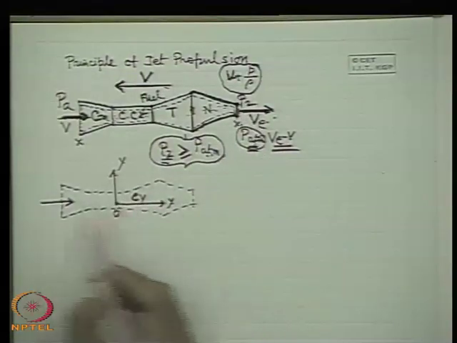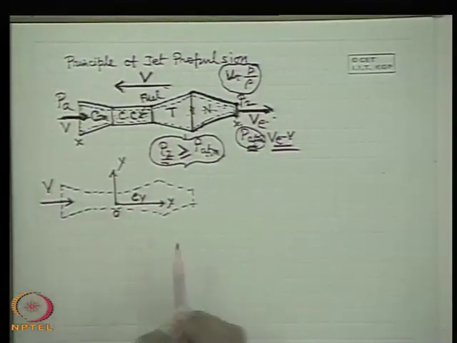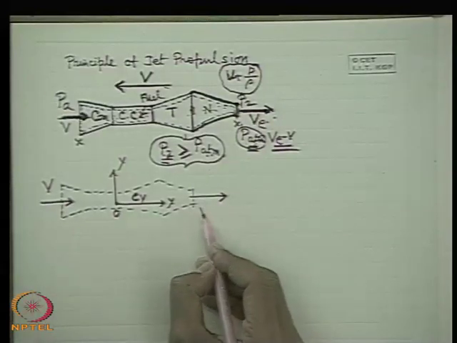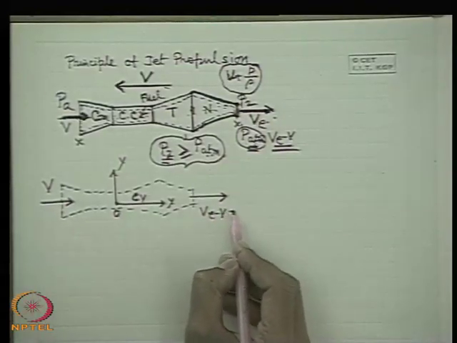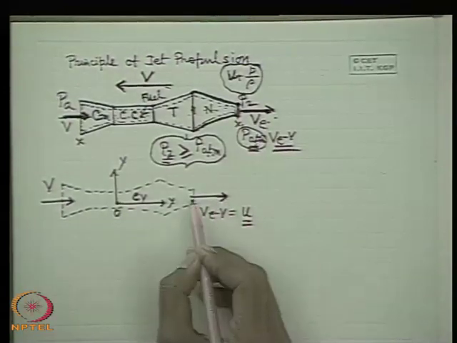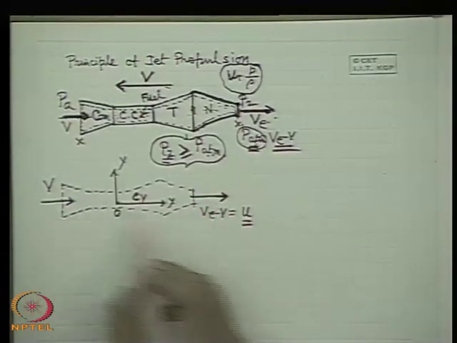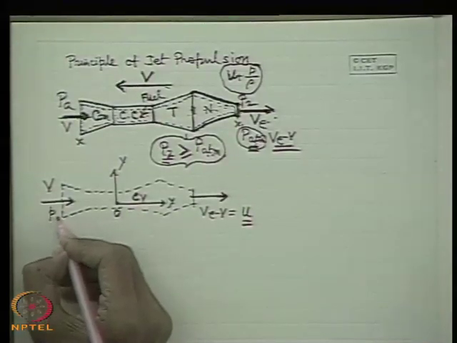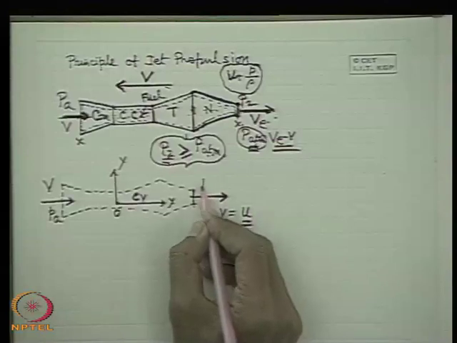So with respect to the control volume, the air is coming in with a velocity v and going out with a velocity u, which is the relative velocity of the exit fluid jet with respect to the aircraft. Now the pressure here is Pa, and at this plane the pressure is P2.